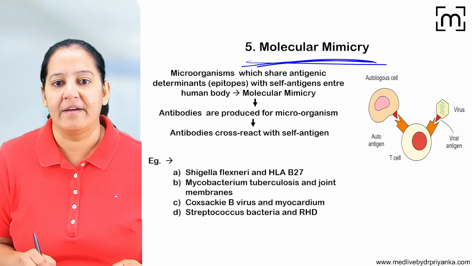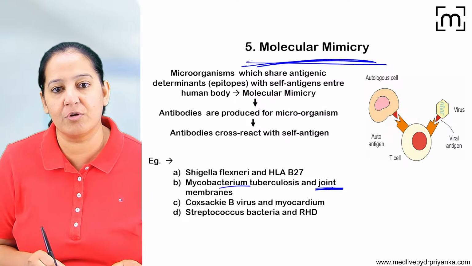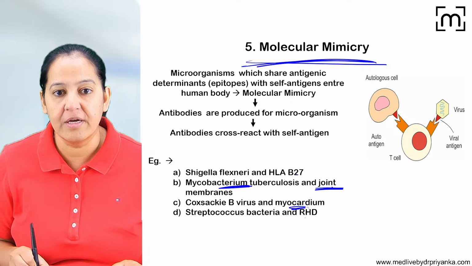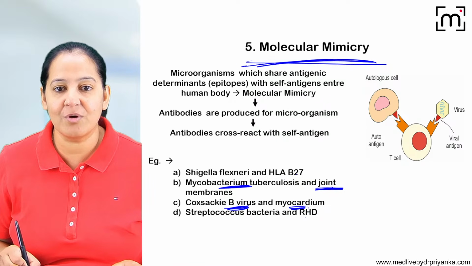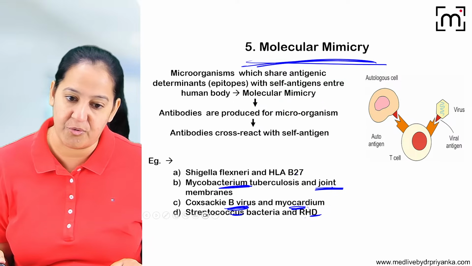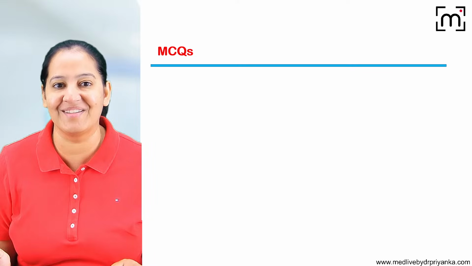In the same way, whatever antigen is present on the joint, the same antigen is present on Mycobacterium tuberculosis also. Whatever antigen is present on the heart, the same antigen is present on the Coxsackie B virus also. Whatever antigen is present on human organs, including the heart, the same antigen is present on streptococcus also. So these are the examples of molecular mimicry. Okay, we are done with autoimmunity.